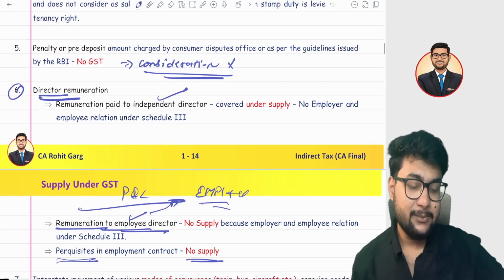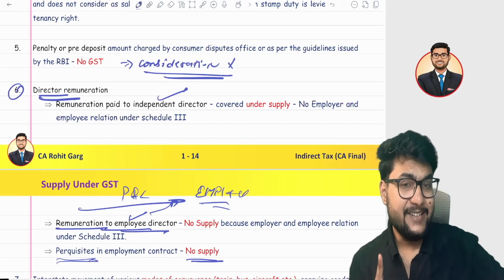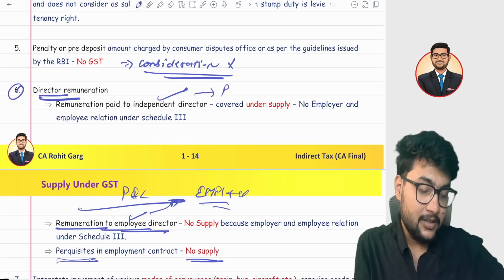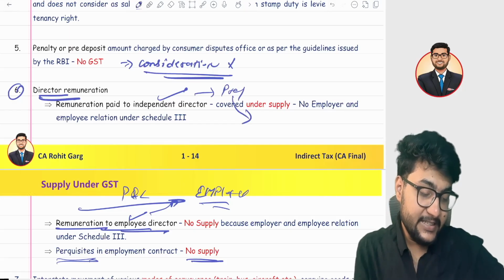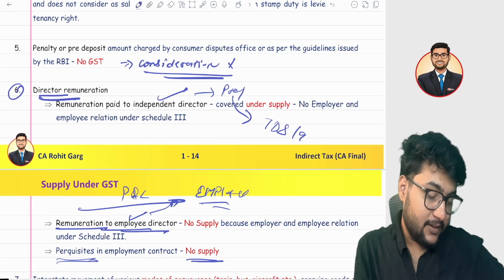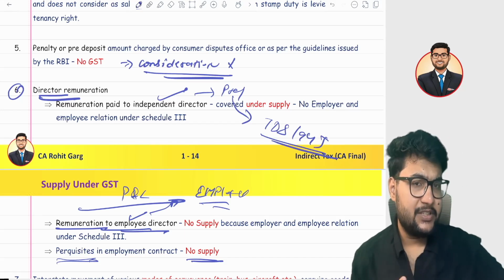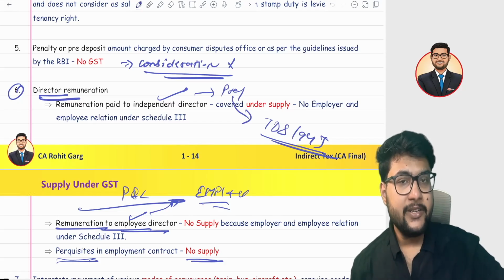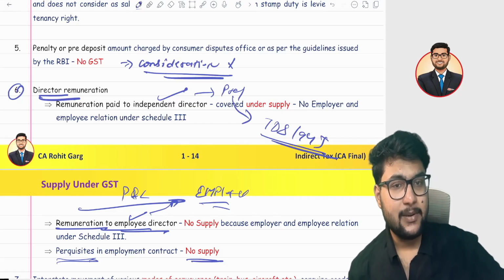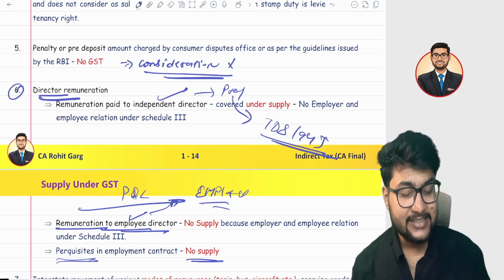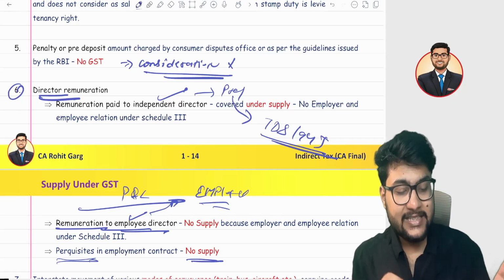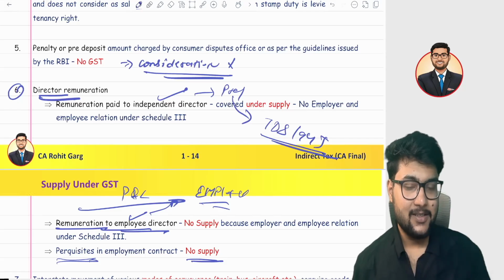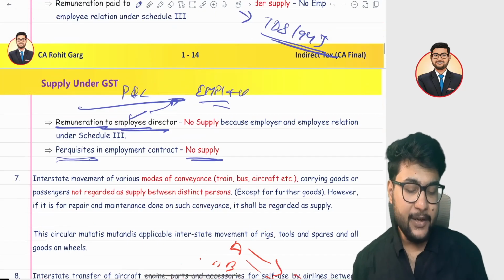But if anything is paid to an independent director, because an independent director is a professional and his TDS will be deducted under 194J, J is for professional fees, in that case it is not an employer-employee relationship. Any amount paid to an independent director will be considered a supply, and later you will study this under charge under GST. So any amount paid as sitting fees to an independent director will be covered under RCM as well. Okay, jumping into the next point.